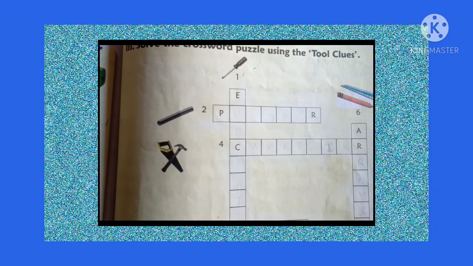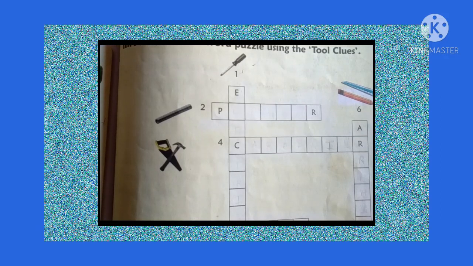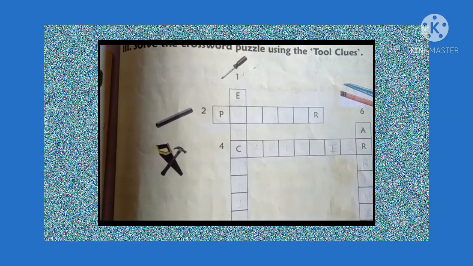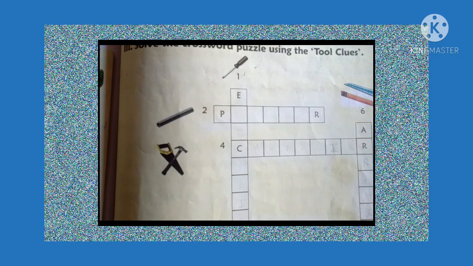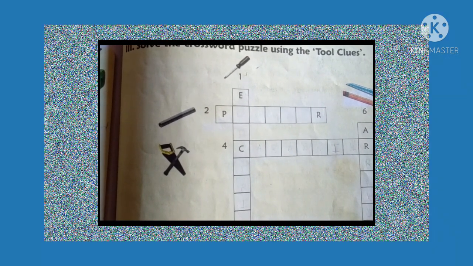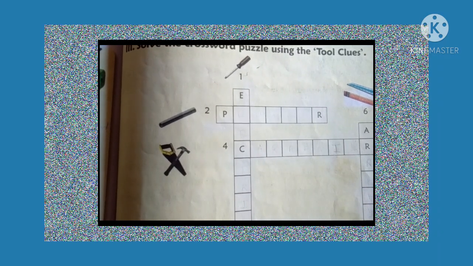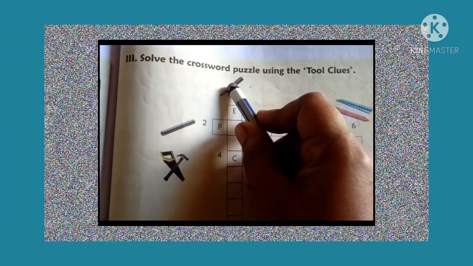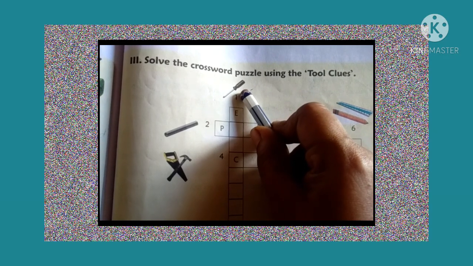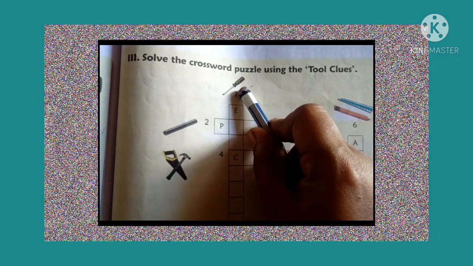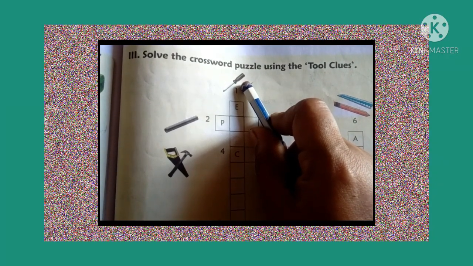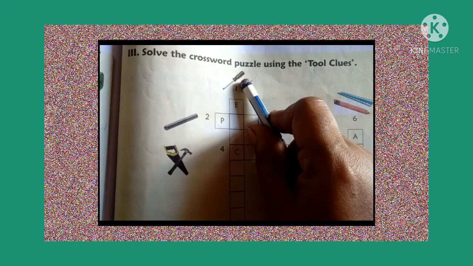Okay children, now we are going to solve the crossword puzzle using the tool clues. So we have to solve the puzzle boxes by using the clues. As clues they have given some tools. So now we have to find out the person who is using these tools, children. Can you identify the first object, children? Yes, which object is this? Yes, this is a screwdriver, right? So who is using the screwdriver, children? Yes, you are right. The electrician uses the screwdriver.